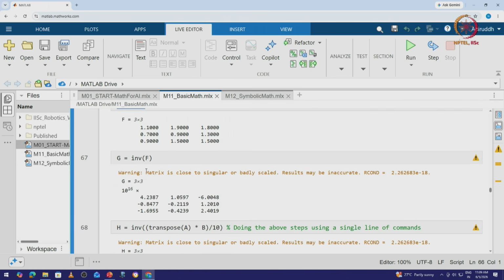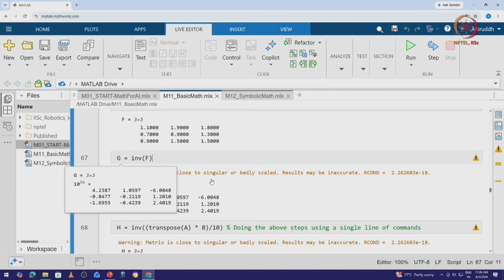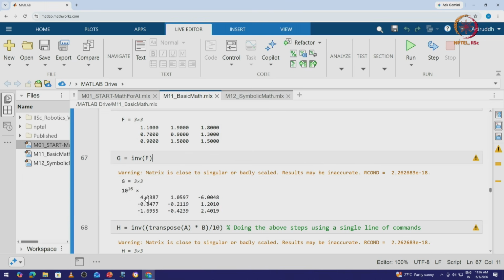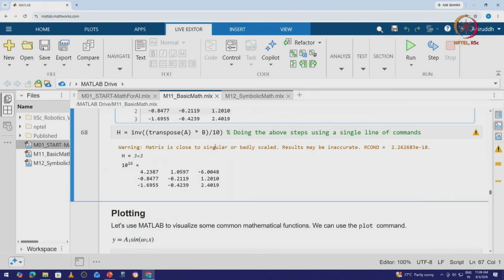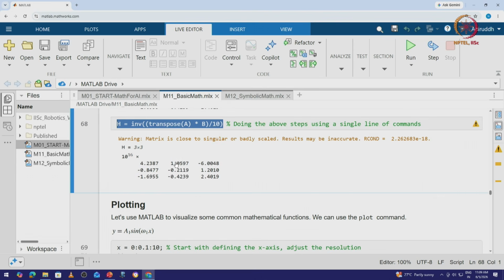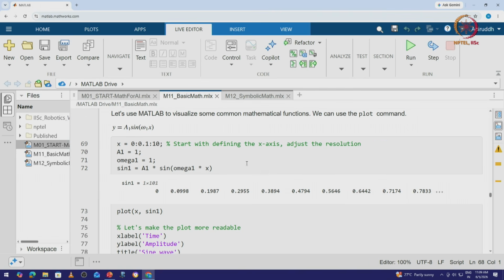Okay. Lastly we also have an inverse of F. So an inverse of F is represented as G and we can compute its value. So the value of G is highlighted here, right? And similarly we can also do it for H, which is the inverse of B transpose A times B divided by 10. So essentially a very complicated math operation could also be done and we can get H directly, right?